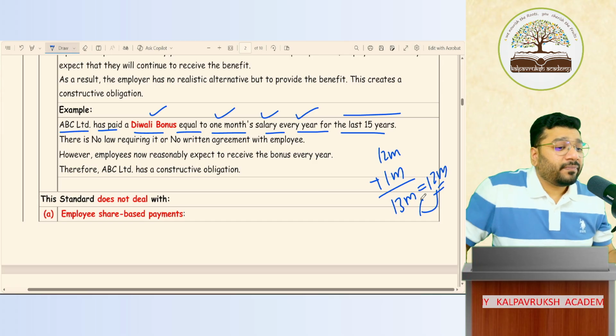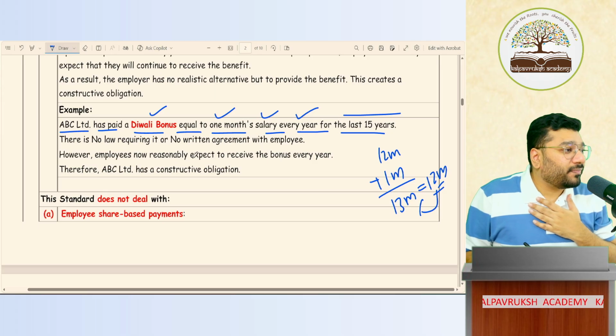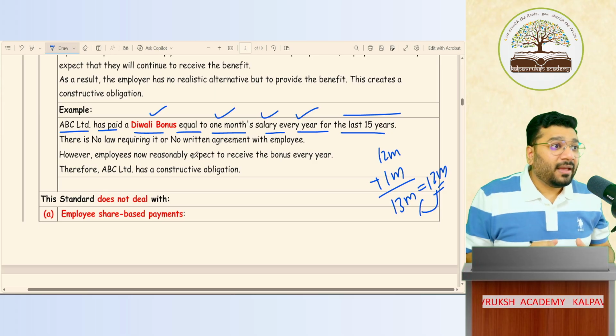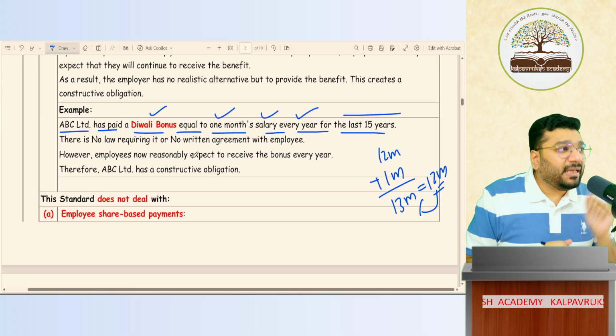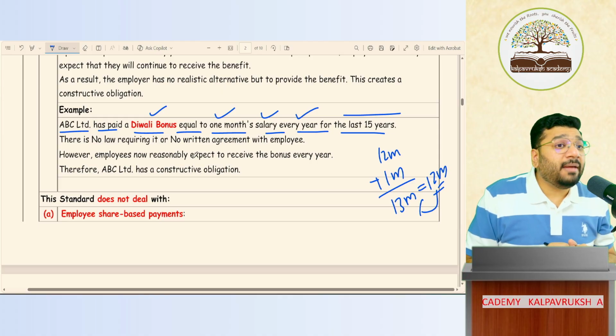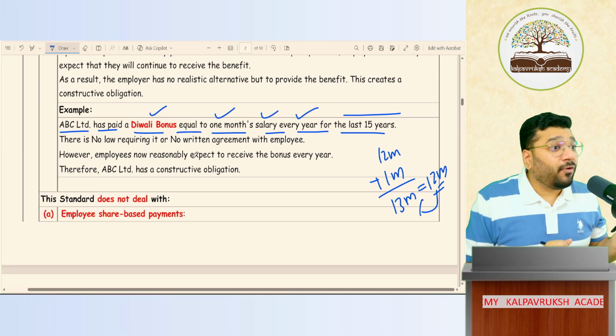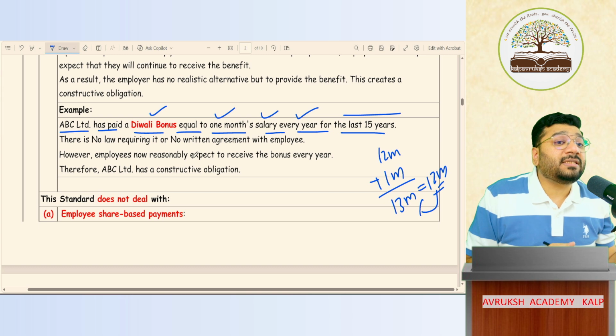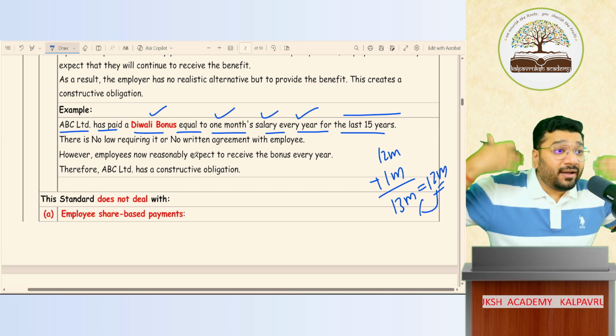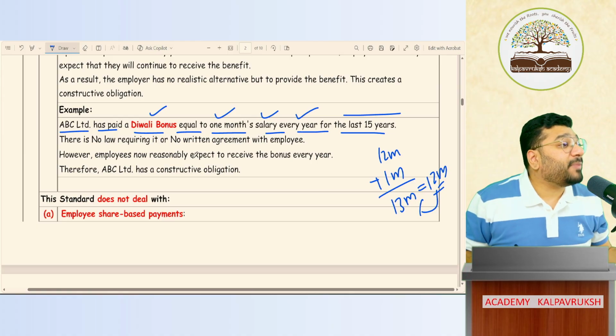But still, the expectation is created, no? Say I am a new employee who has just joined the company. I'm asking the co-employee, is this company giving Diwali bonus? What is the employee saying? Oh, yes. I'm in this company for 15 years. My master has given me 15 Diwali bonuses in the last 15 years. So that is creating one expectation in the minds of the employee or not.